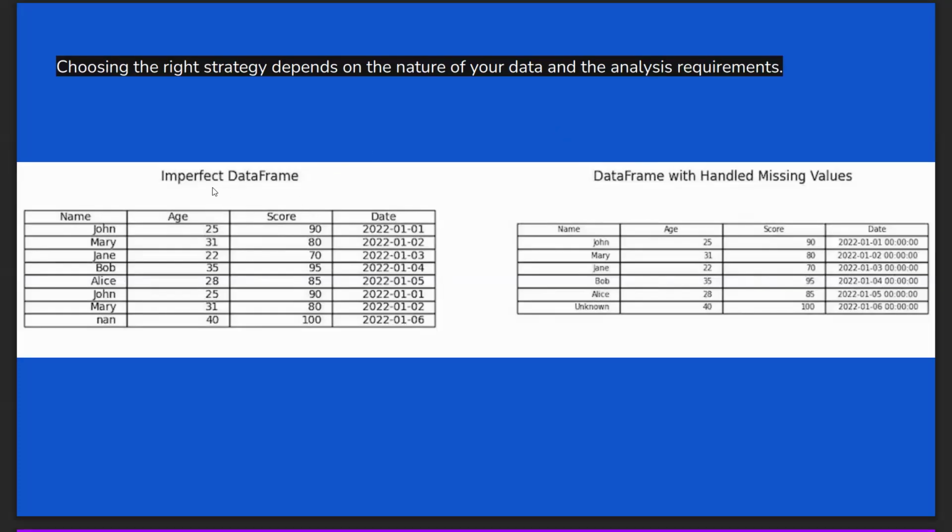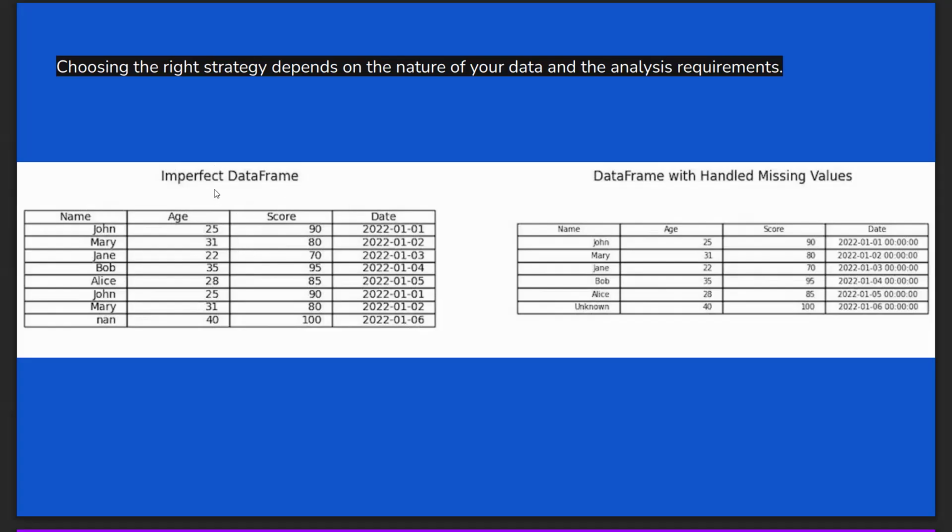See, this is the imperfect data frame and this is the data frame after handling missing values. Why is it an imperfect data frame? Because it contains duplicate values in the date, score, age, and name columns, and also in the last row of column C there is a null value, NaN. So by having this, we call it an imperfect data frame. Despite having null values, we also have duplicate data, which leads to an imperfect data frame.